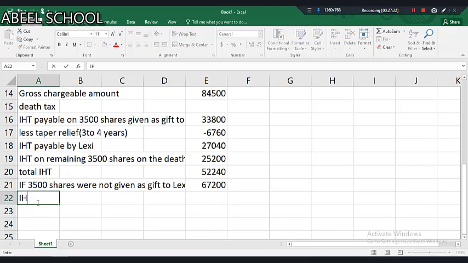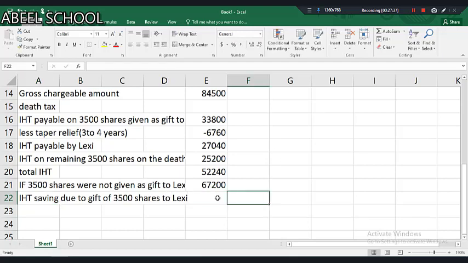So the IHT saving due to the gift of 3,500 shares to Lexi. This minus this. So basically there's a saving of 14,960. Now these things you have to also explain.